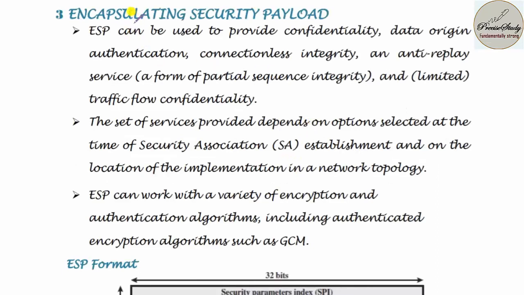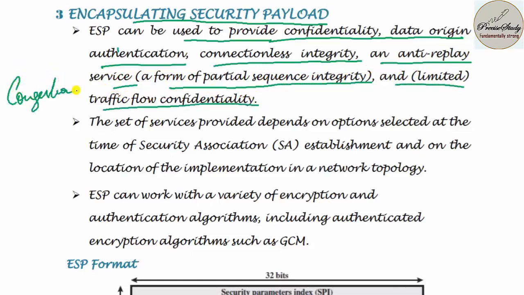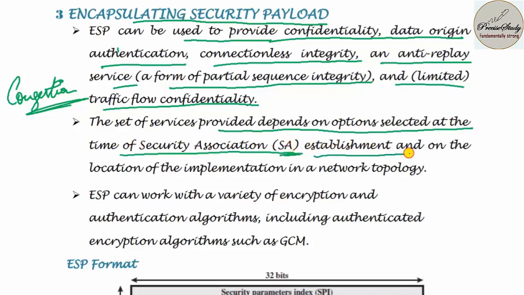Next, let us talk about encapsulating security payload. So this is used to provide confidentiality, data origin authentication, connectionless integrity and anti-replay service, a form of partial sequence integrity and a limited traffic flow confidentiality, so that you are going to reduce the congestion. So this is very important. The set of services provided depends on options selected at the time of security association, that is referred to as SA, establishment, and on the location of the implementation in a network topology.